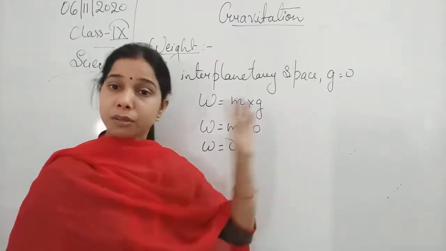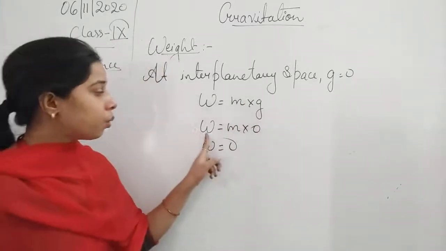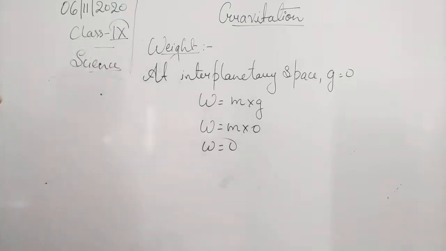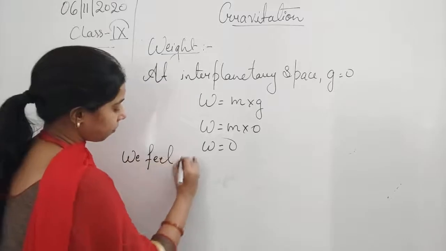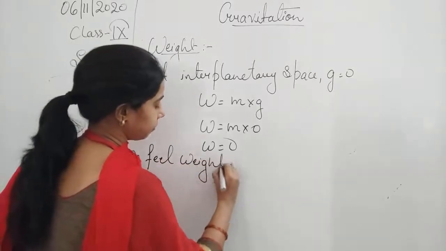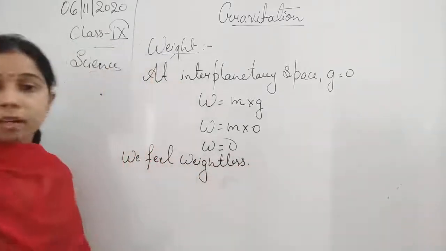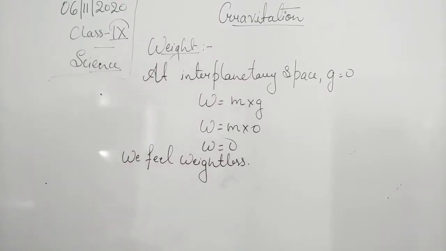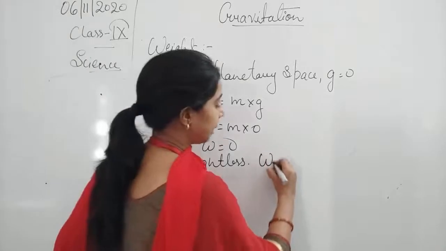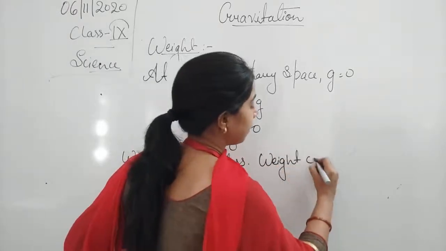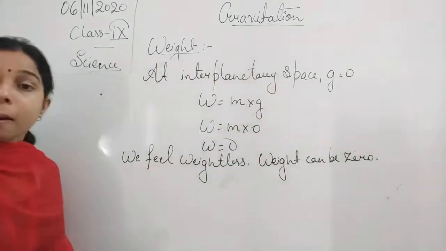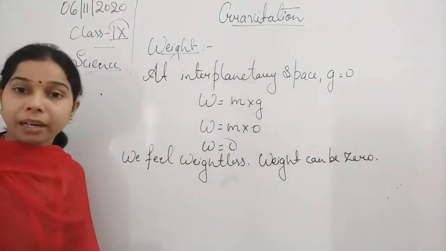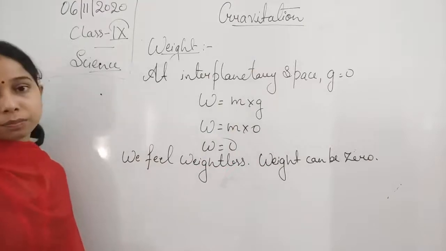Acceleration due to gravity is 0 here, so weight will be 0, and that is why we feel weightless. So by this, students, we can say that weight can be 0. Mass cannot be 0, but weight can be 0.